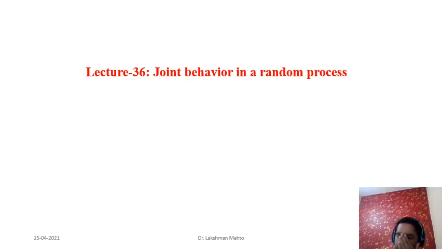Like one example, in last class we had taken a signal where the amplitude was random in nature. So the amplitude was the source of randomness. That's the way we are getting a signal with various amplitudes, and that variation depends upon the randomness of the amplitude. So in that process we are getting a sequence of random variables. So for each value of outcome omega, we are getting a sequence of random variables for each t.